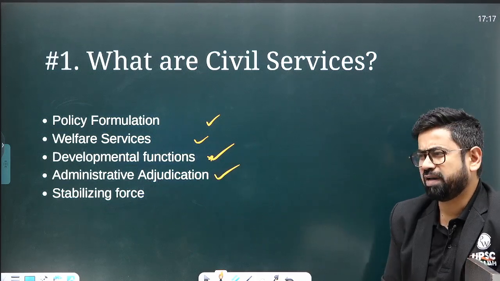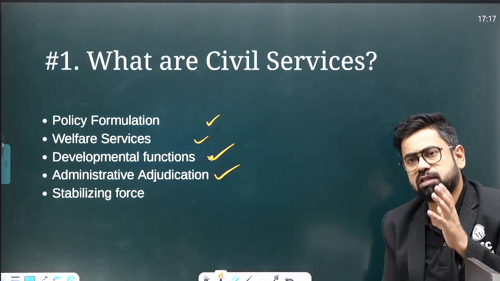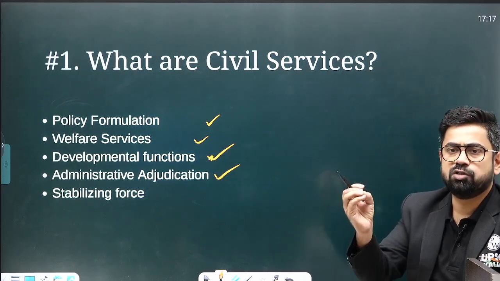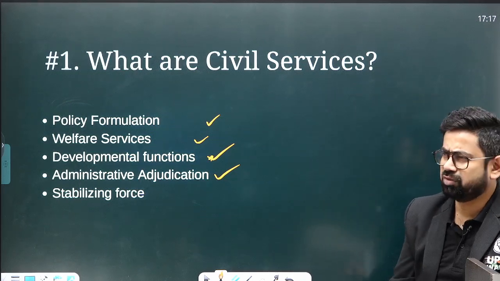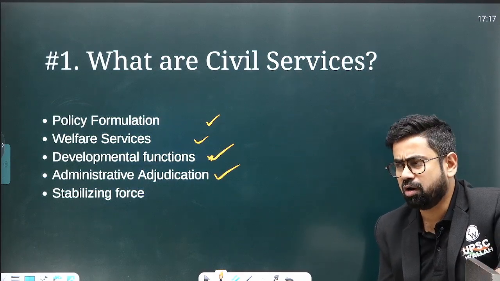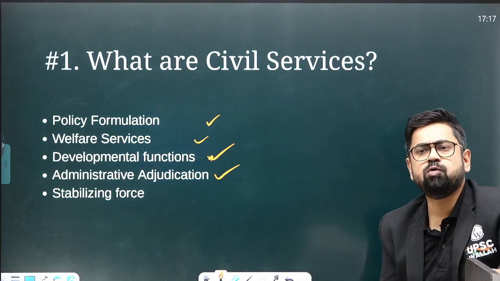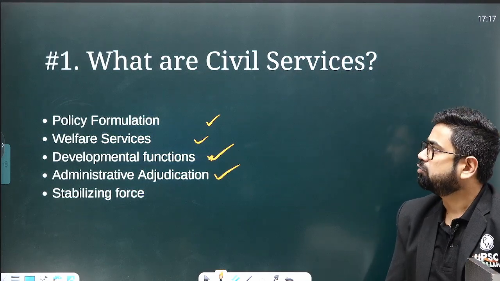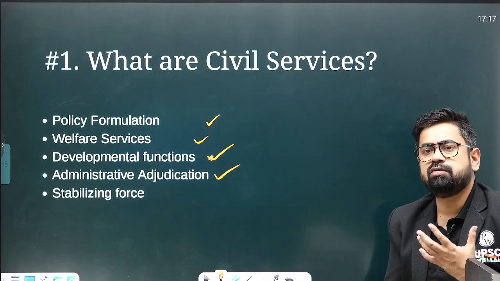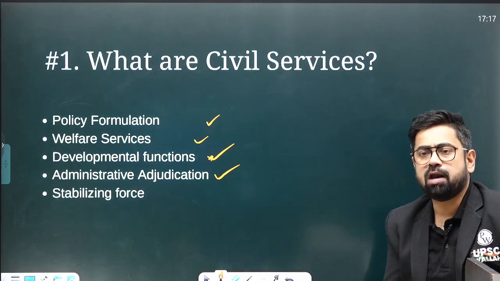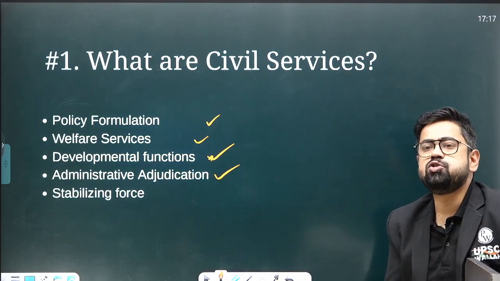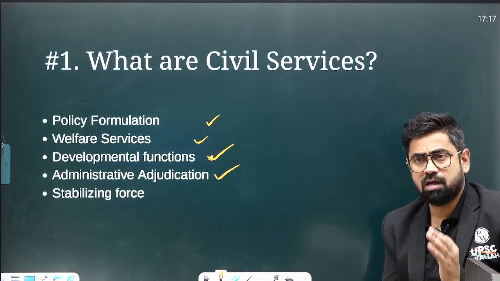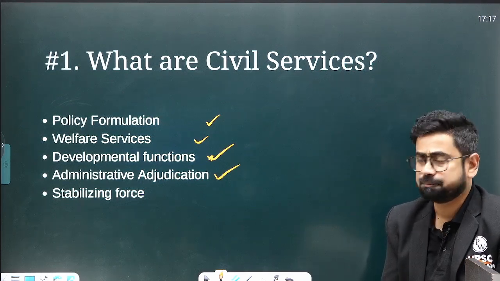Administrative adjudication: a lot of times there are clashes between the people, and between the government and the people. You will be arbitrating, ensuring that whatever is right or just is happening. Similarly, stabilizing forces: if there is some chaos or some issue, or a fight, you are the one who has to take care of all those events. So civil servants, as you understand, are at the helm, leading at the front, ensuring that the things you are seeing around you are happening in the right fashion, in the way they are supposed to happen.